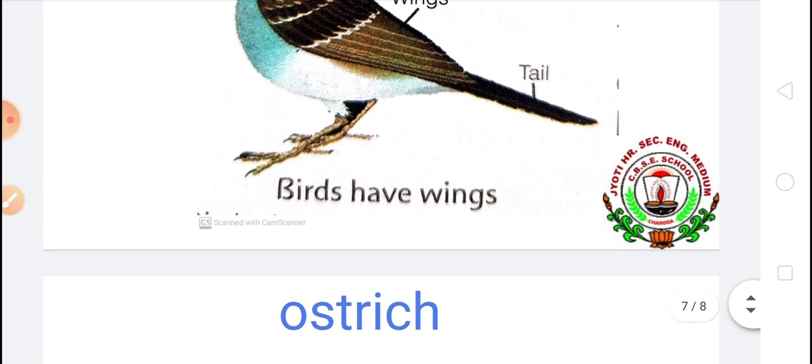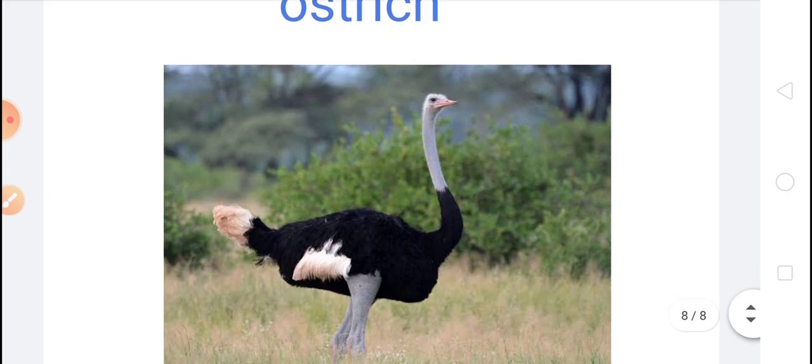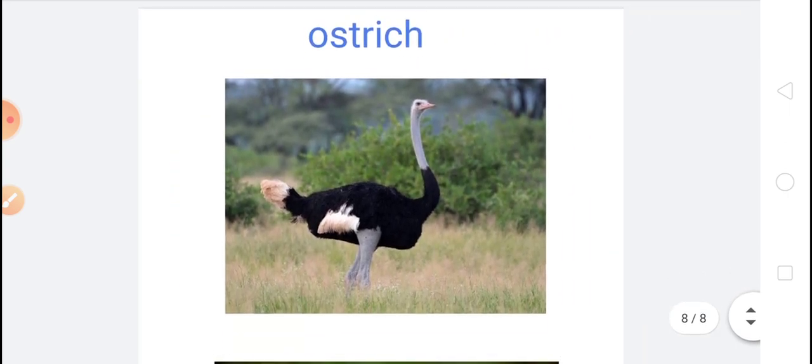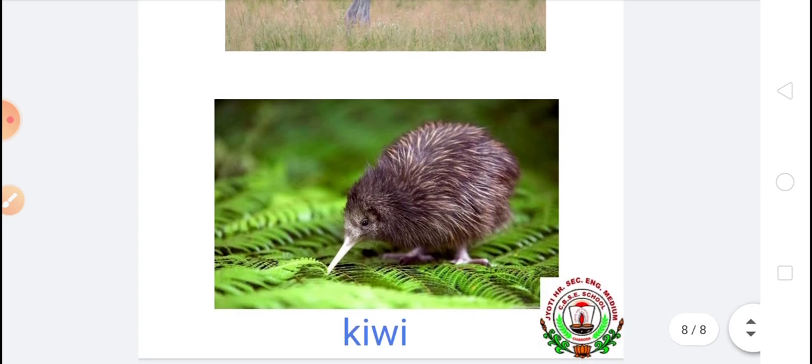Do you know which birds cannot fly? There are two birds here, ostrich and kiwi. They do not fly because their body weight is very high and their wings are very small. Ostrich, kiwi, rhea and emu are flightless birds. The birds which do not fly are called flightless birds.